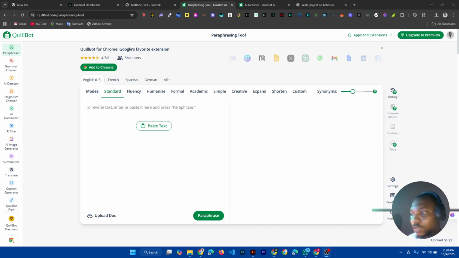So let me just teach you guys how you can have a very low plagiarism score. Let's say for example you are using AI to write your project work. I'm going to show you how you can humanize your text. First of all, I'll be using Keyboard to do all of these things. You don't have to be jumping from one website to another. So let's get into it.